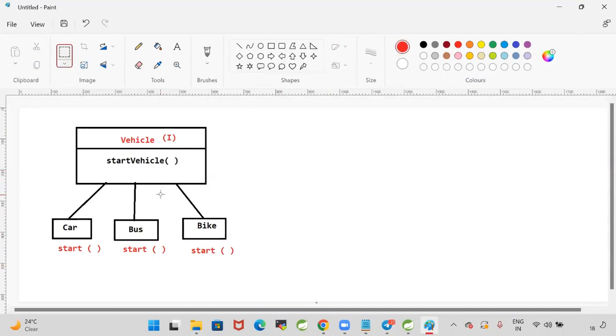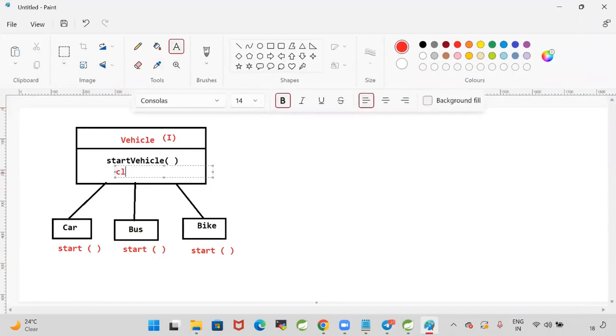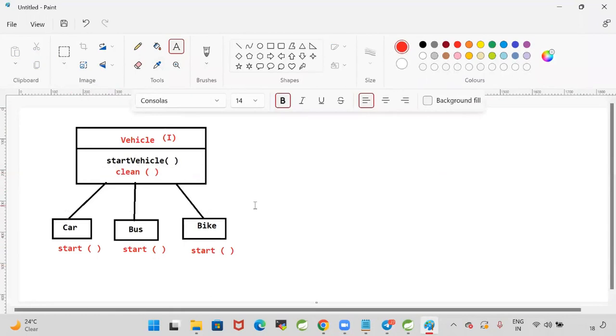If you add a new method in the interface, I'm going to add a method called clean method. The client has given a new requirement. I have added a new method in the interface. What will happen? All the classes which are implementing that interface will fail. Why? What is the reason? When a class is implementing an interface, it's mandatory that the class should implement all the abstract methods of the interface.